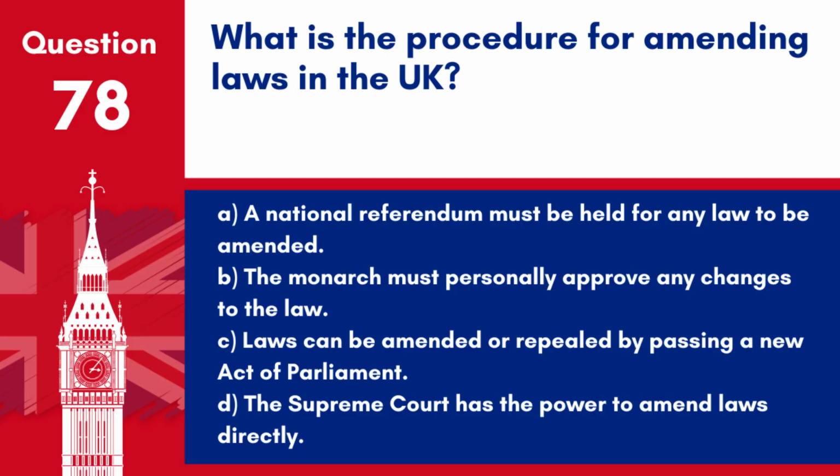Laws can be amended or repealed by passing a new Act of Parliament. D. The Supreme Court has the power to amend laws directly. Answer. C. Laws can be amended or repealed by passing a new Act of Parliament. This process involves both Houses of Parliament and the royal assent.